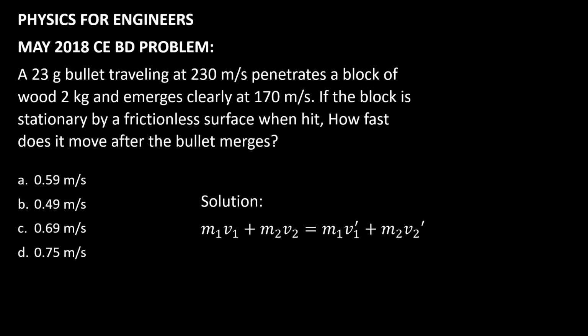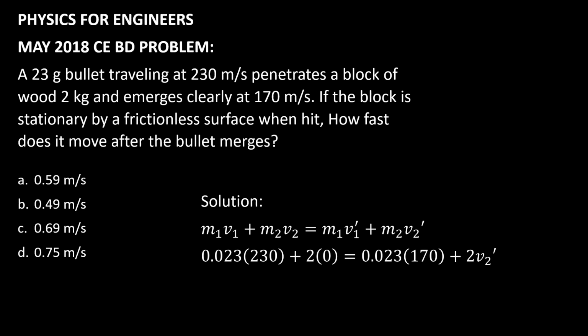Right after the collision, since the block of wood is stationary, these two objects will stick to each other, meaning there will be a binding together, the two of them. That is why, since there is an impact, there is a collision. The velocity of 230 meters per second tends to decrease to 170 meters per second. If the two stick together, what will then be the velocity v sub 2 prime value that we have in this computation?